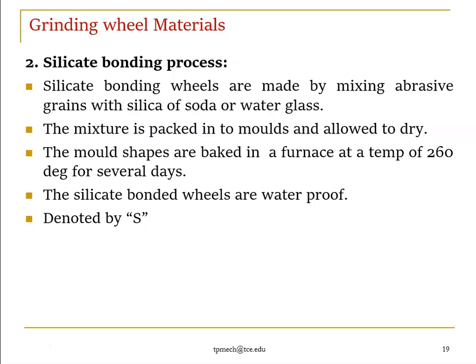The second process is the silicate bonding process. Silicate bonding wheels are made by mixing abrasive grains with silica of soda or water glass. Again, this is also similar to casting. Then the mixture is packed into the mold and allowed to dry. The molded shapes are placed in a furnace at a temperature of 260 degrees Celsius for several days.